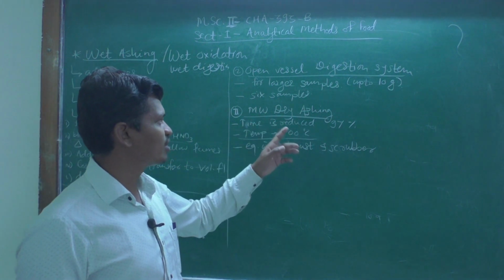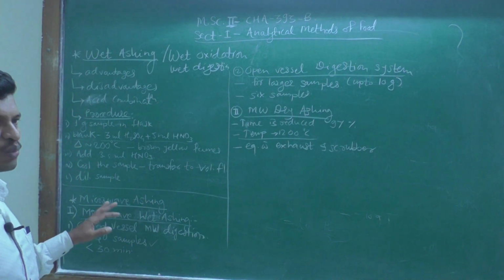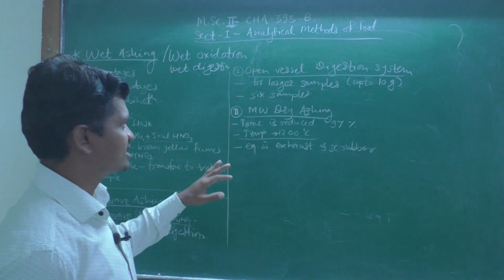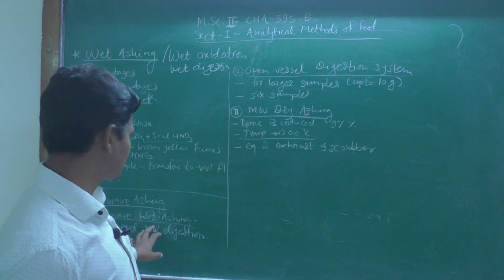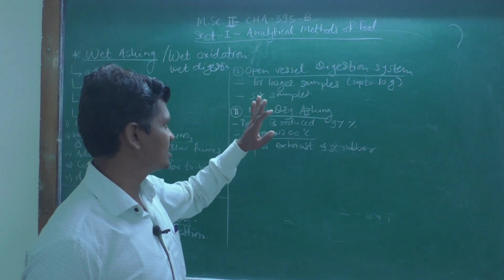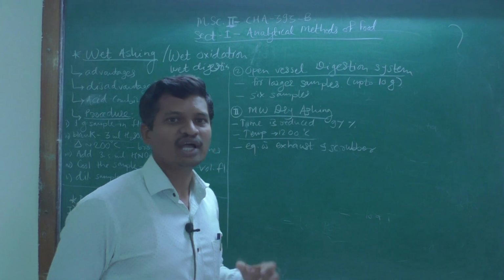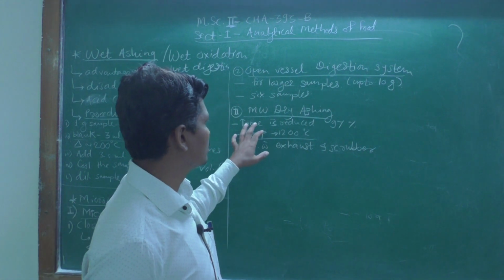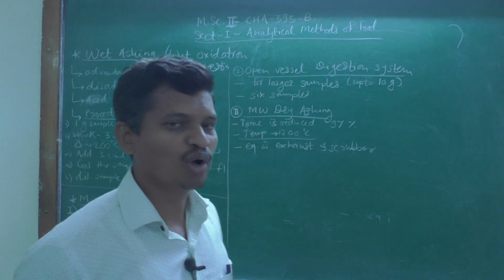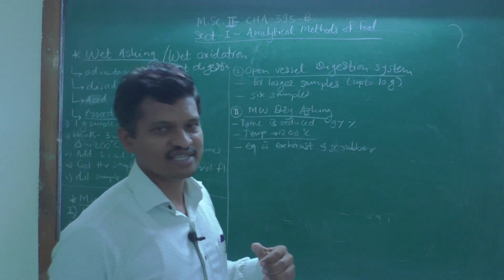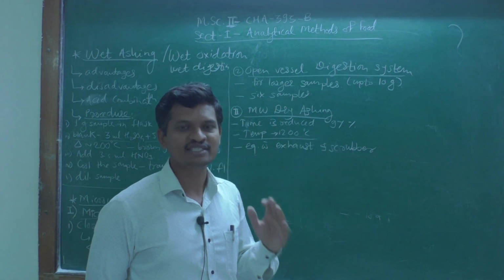Then the microwave dry ashing technique. Microwave ashing can be done for wet analysis and for dry analysis. Microwave wet ashing is of two types, closed vessel and open vessel. The second main type is microwave dry ashing. This technique is useful because the time required for the analysis is very less as compared to the routine or conventional dry ashing technique.